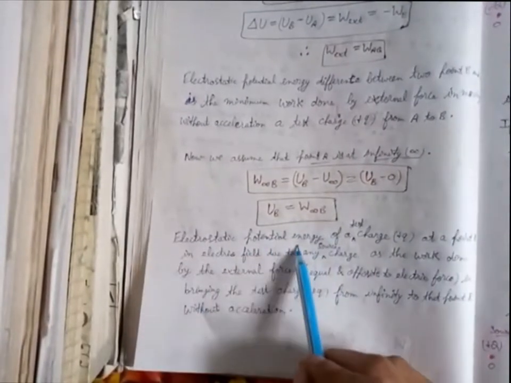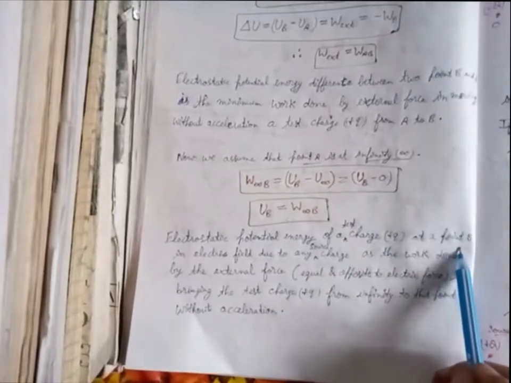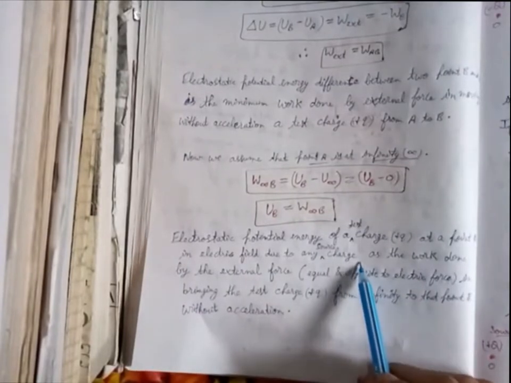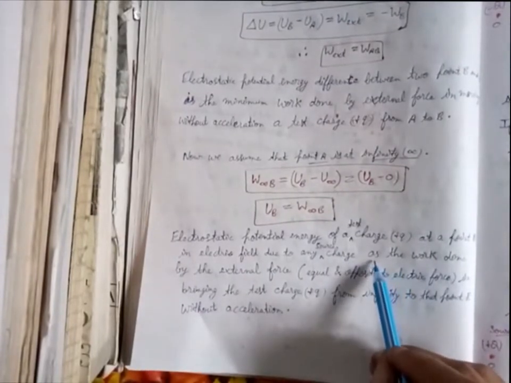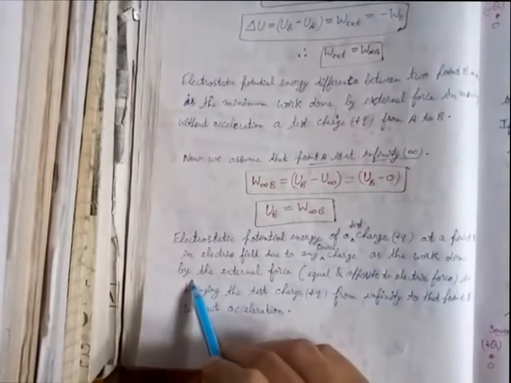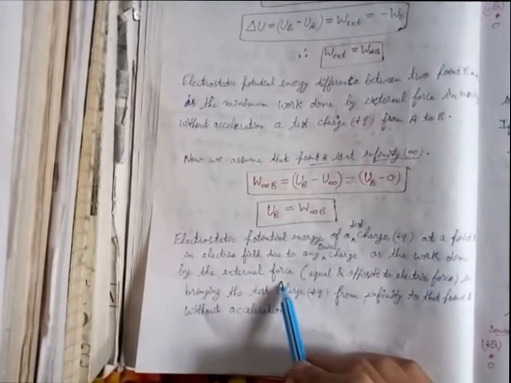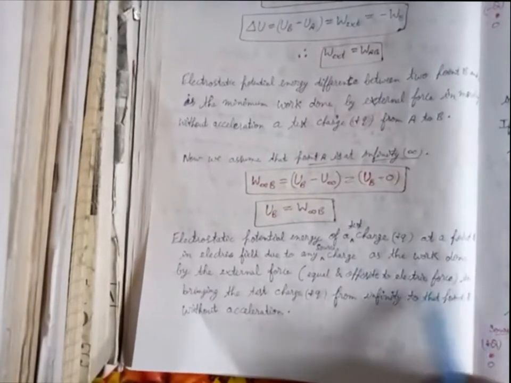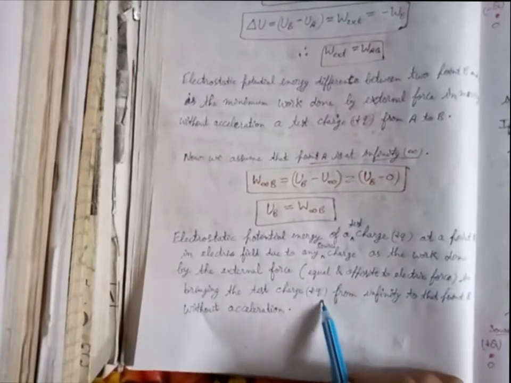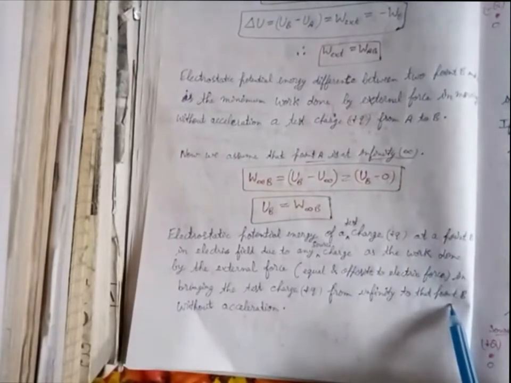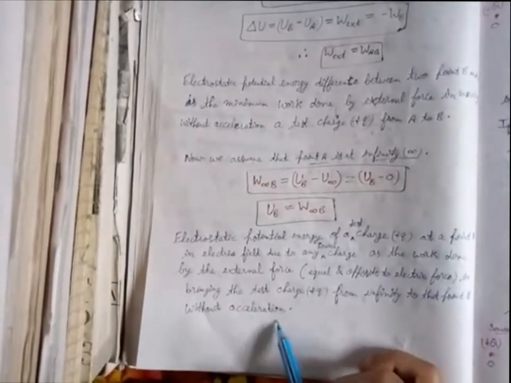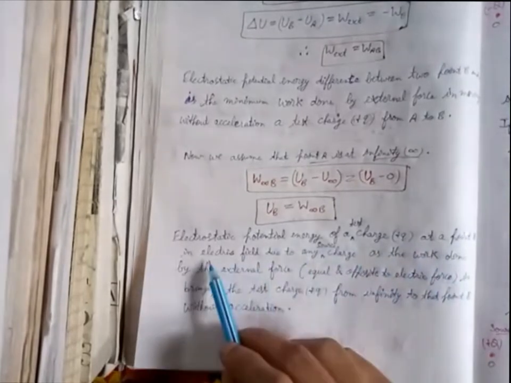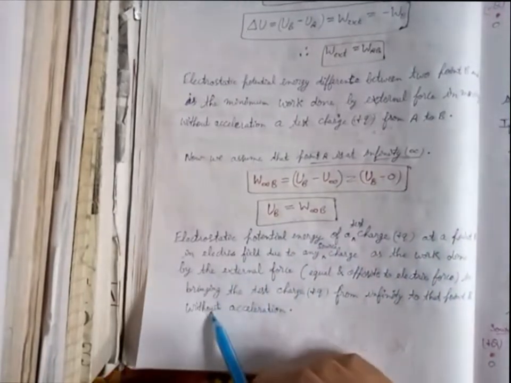So electrostatic potential energy of a test charge at a point B in electric field due to any source charge plus capital Q is the work done by the external force equal and opposite to the electrical force in bringing the test charge plus Q from infinity to that point B without acceleration. So this is the definition for electrostatic potential energy of the test charge, and that is given by this.